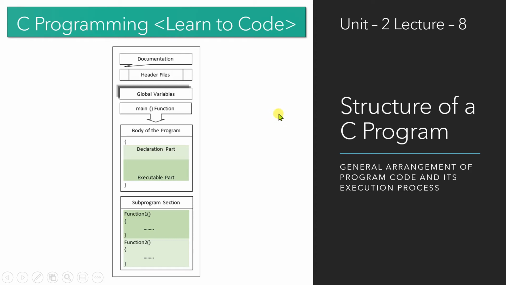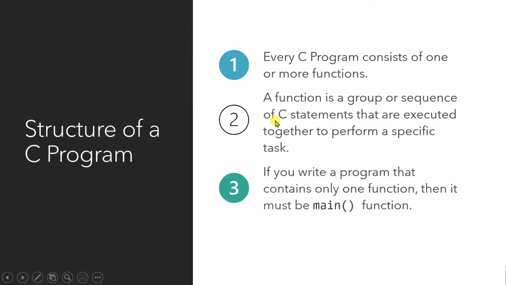Every program is actually constituted of a structure, and by following that structure, we have to write the code. So let's begin. The structure of your C program will be discussed. Before that, you should know some generalized facts about the structure of a program.